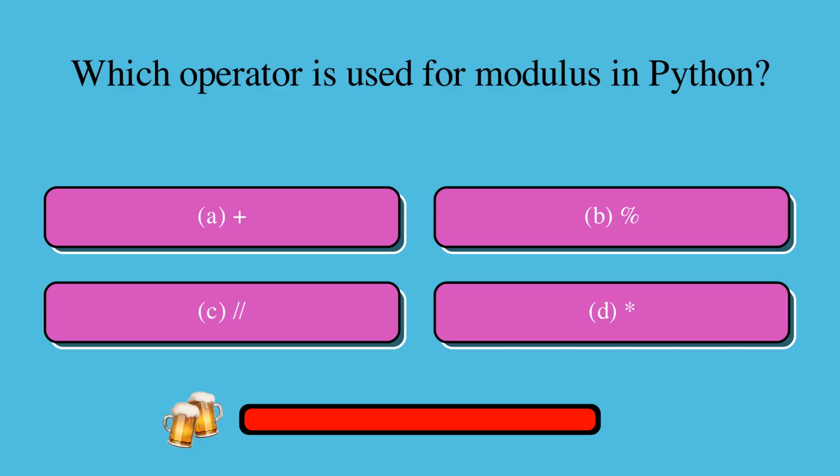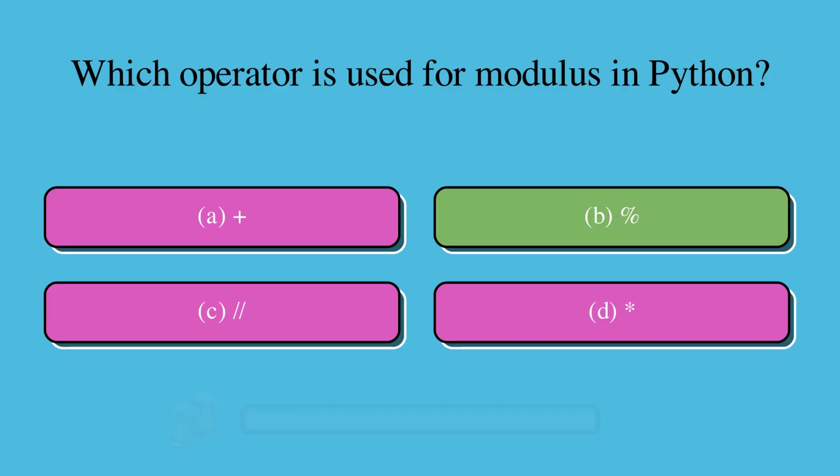Which operator is used for modulus in Python? Is it A plus, B percent, C, or D? The correct answer is B, percent.